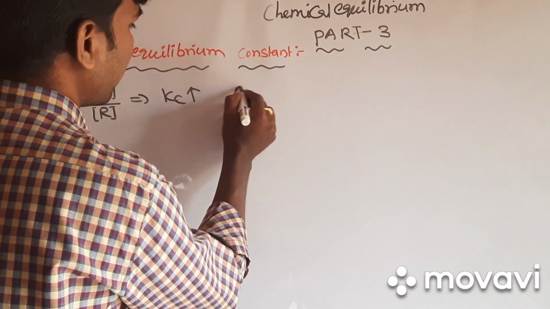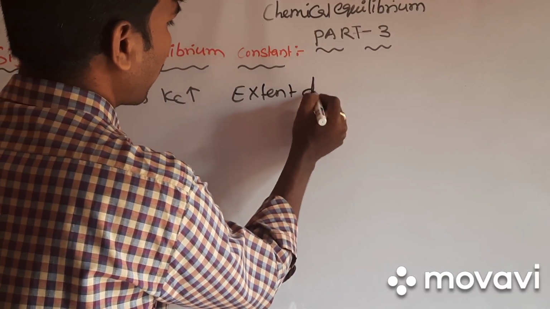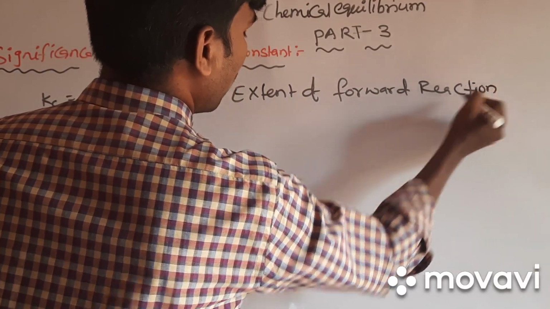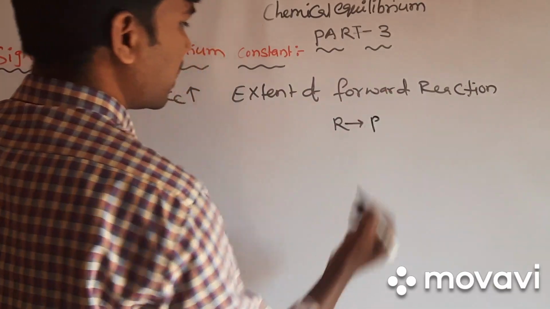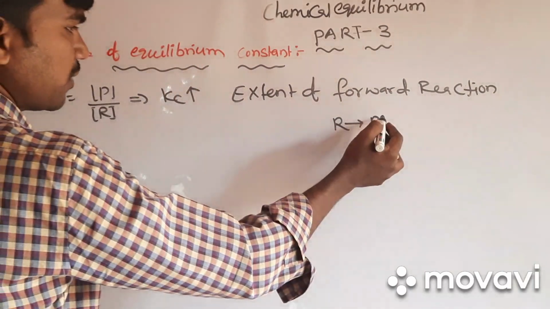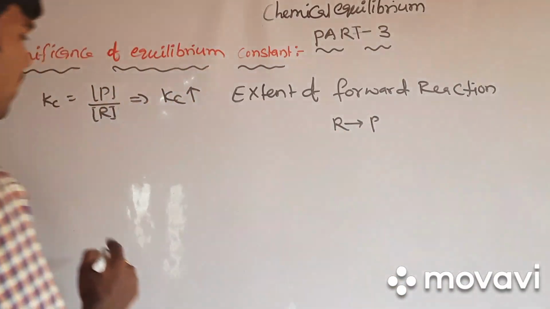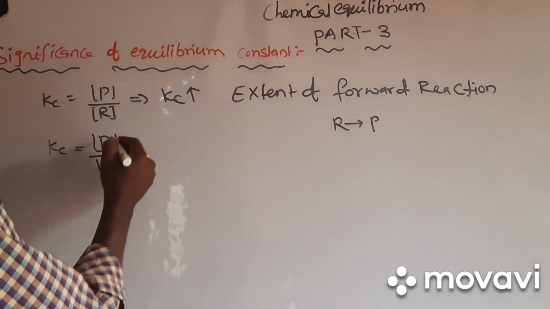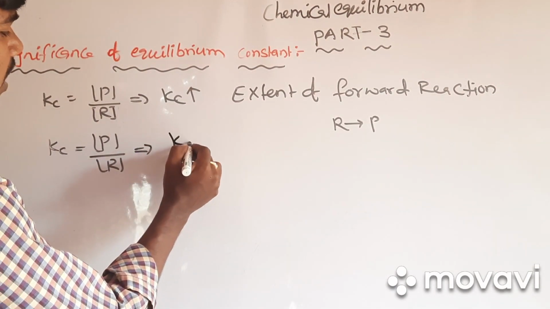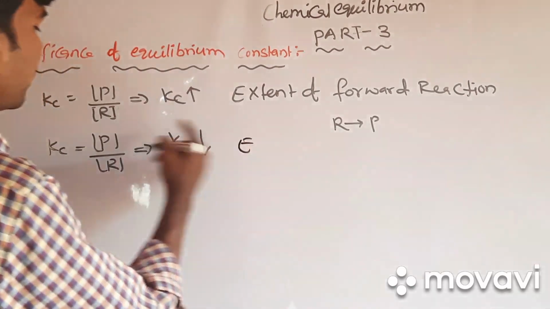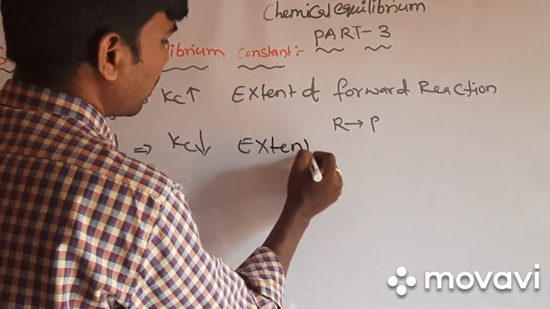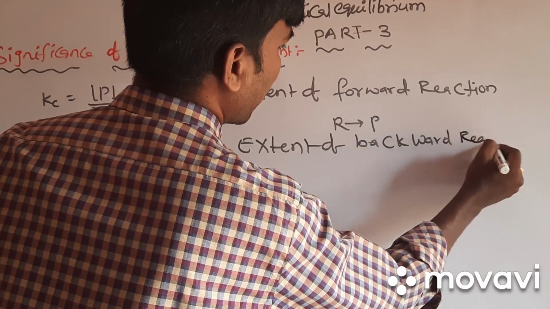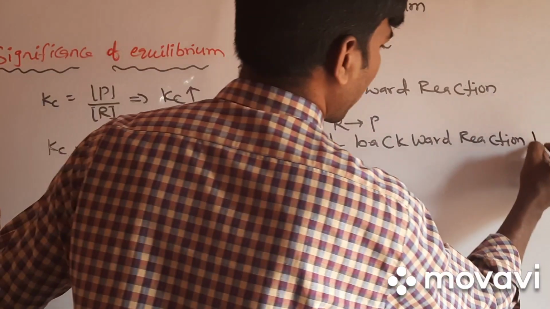If Kc value is greater, it indicates what? Extent of forward reaction. So what is forward reaction? Reactants to product is called forward reaction. Means if product concentration is maximum, it means extent of forward reaction. So Kc is the ratio of product concentration by reactant concentration. If Kc value is less, it indicates that reactant concentration is more, then extent of backward reaction. Extent of backward reaction means products to reactants will come.